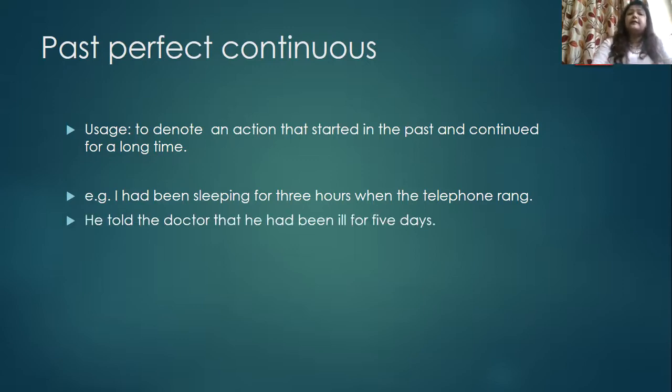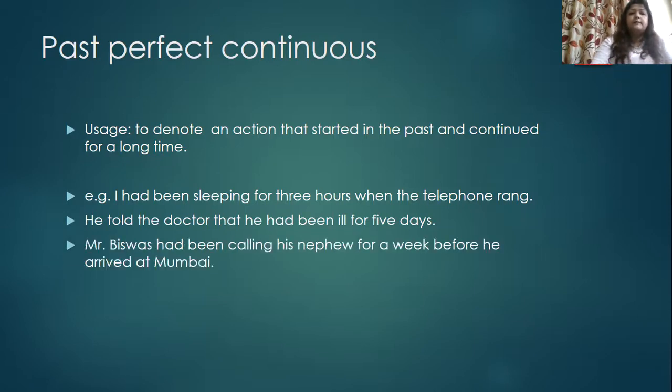He told the doctor that he had been ill for 5 days. So again, a particular period of time, a long time, 5 days. He had been ill for 5 days. So this expression, he had been, this is past perfect continuous. Mr. Biswas had been calling his nephew for a week before he arrived at Mumbai. So calling his nephew. Okay. Although in the second sentence, we don't see ing specifically, it contains the sense of continuity.